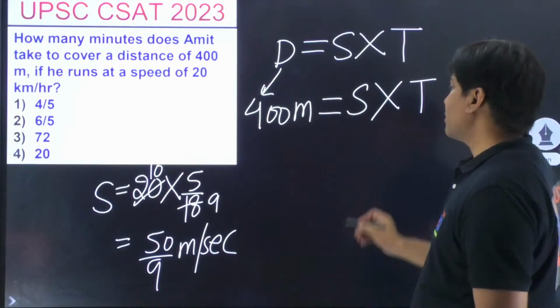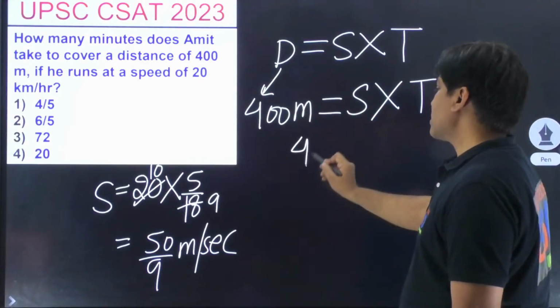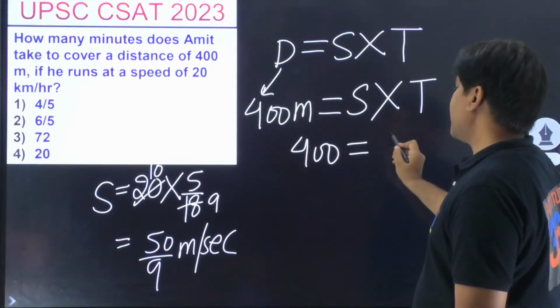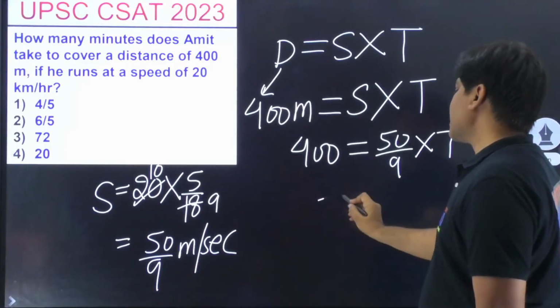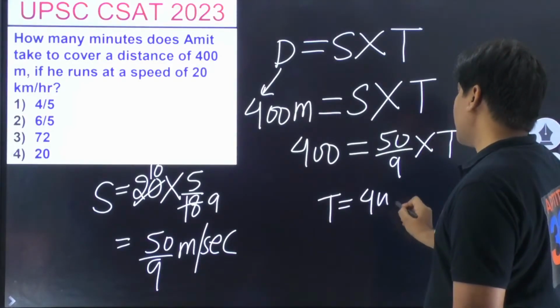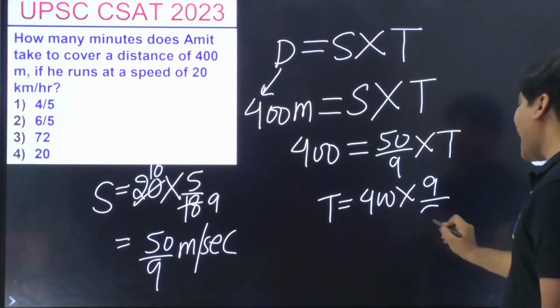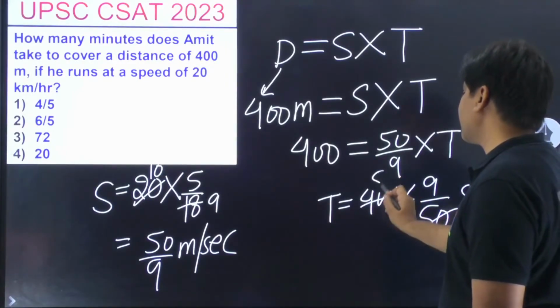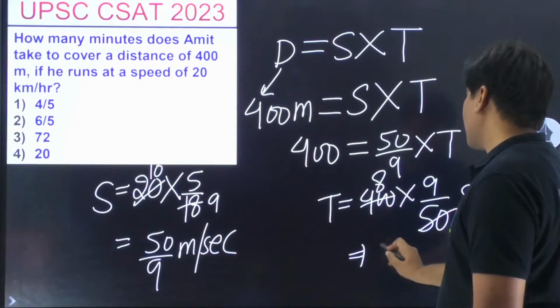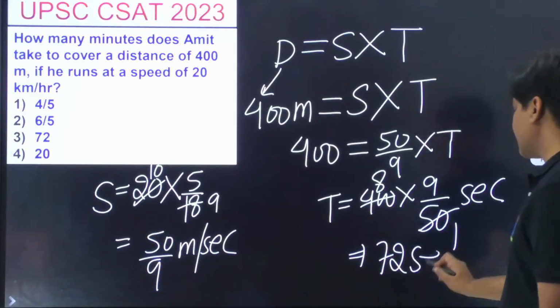Somebody is getting the answer. Fantastic, fantastic. So this becomes 400. Speed is 50 by 9 into time. So what is time? Time is 400 into 9 by 50, and this is going to be in seconds. Please understand this. This is 1 and this is 8. So this is 72 seconds.